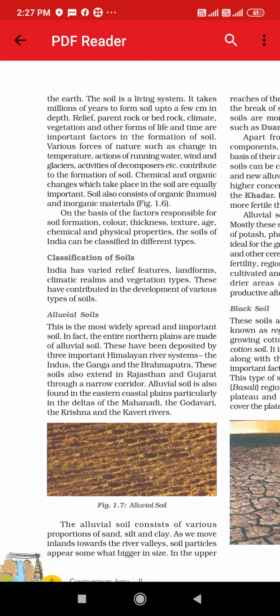Now we will see the classification of soils into different types. As we all know, India has varied relief features. Each and every part of India is not the same. There are differences. If we give an example of Jammu and Kashmir and Gujarat, Jammu and Kashmir is such a state where it is very cold.